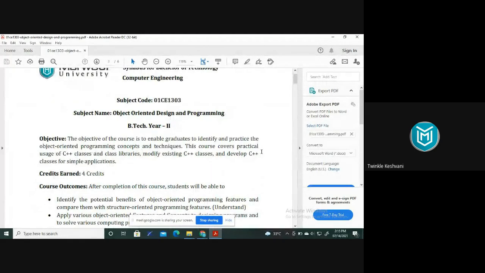Okay, so what you will learn in this OODP subject, right? Why this course has been assigned to you in this semester? What is the objective? So the objective of this course is to enable graduates to identify and practice the OOP, that is object oriented programming concepts and technique. This course covers practical usage of C++ classes, class libraries, modify existing C++ classes and develop C++ classes for simple applications, right? In this subject, this is object oriented programming, right?